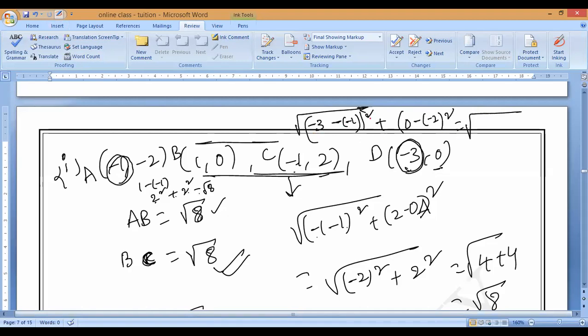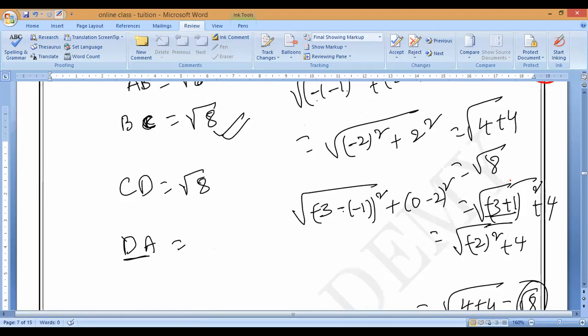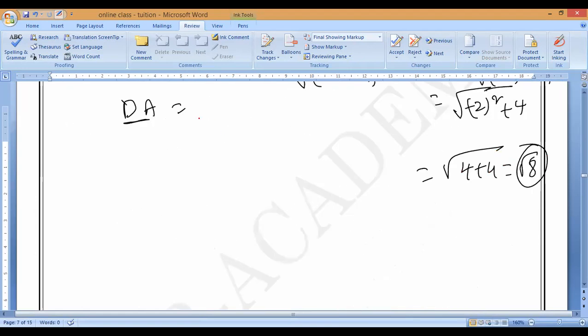Minus 3 minus of minus 1 is plus 1 whole square. Minus into minus, plus 2 whole square is 4. Minus 3 plus 1 is 2. 2 square is 4. 4 plus 4, 8. Root 8. Till here, any doubt? DA is also root 8. Arvind, do you understand?